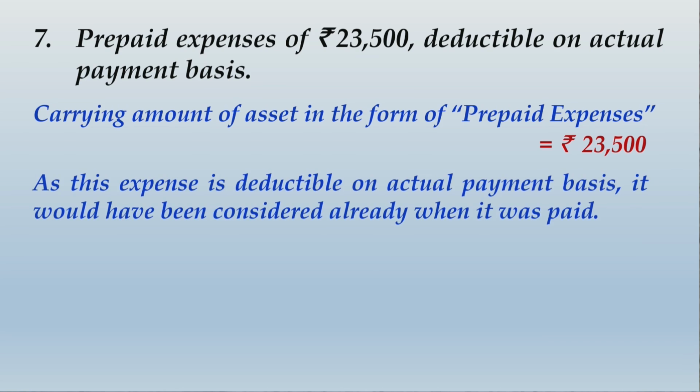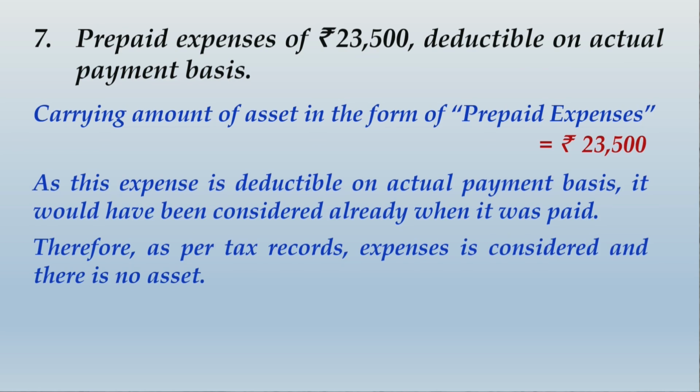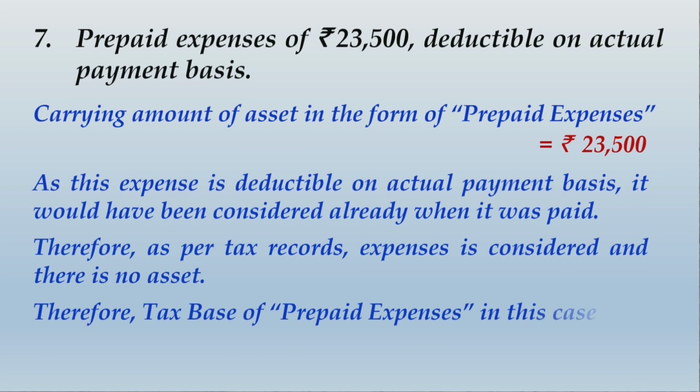As this expense is deductible on actual payment basis, it would have been considered already when it was paid. Therefore, as per tax records, expense is considered and there is no asset. Therefore, tax base of prepaid expenses in this case equals to nil. So please write up the answer and then I take you ahead.